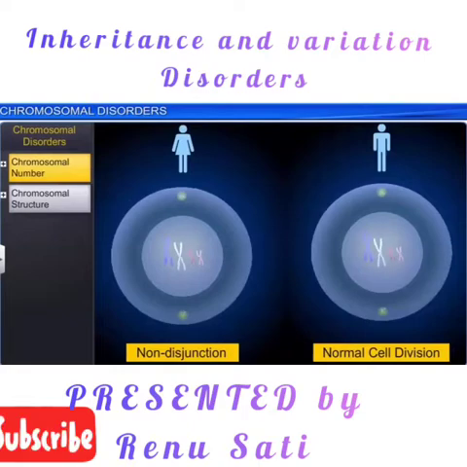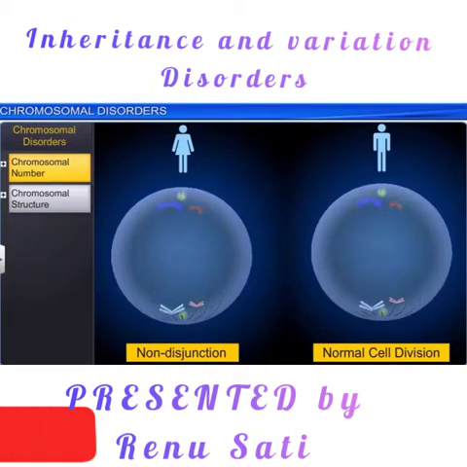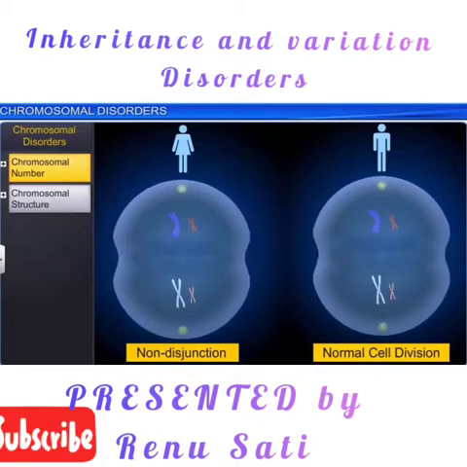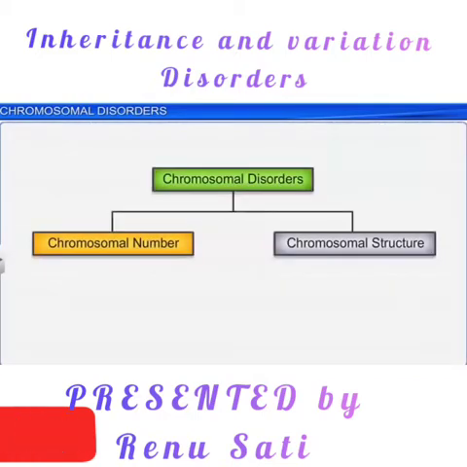For example, in this case, the female is egg. When the meiosis was going on, there was non-disjunction of the chromosome, while in the male, normal cell division took place. During the time of fertilization, both the gametes fuse, and the fusion results in an increased number of chromosomes in one set and a decreased number of chromosomes in another one.